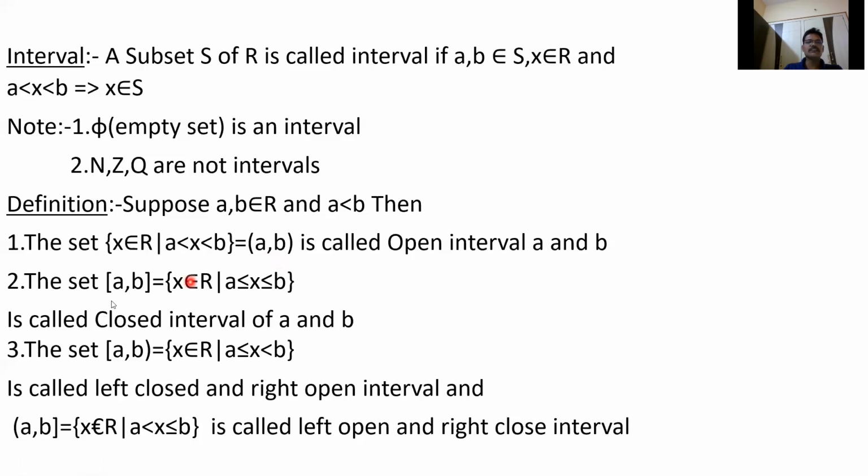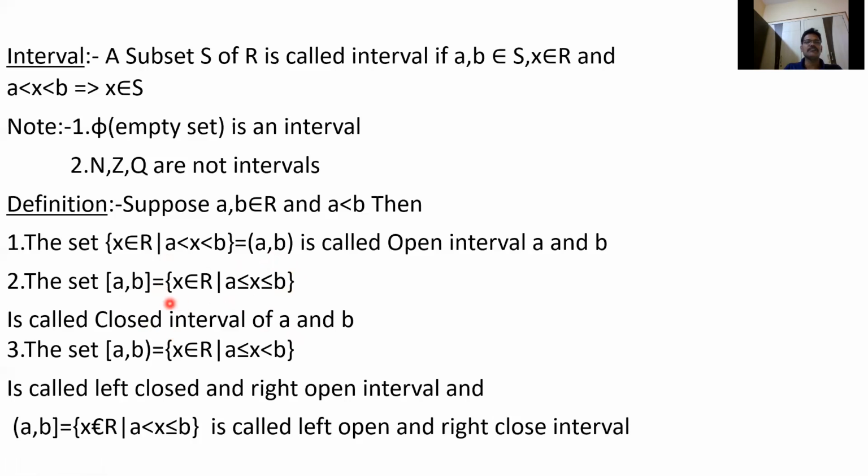So what is the closed interval? The set [A, B] can be written like this: X belongs to R, A less than or equal to X less than or equal to B. That means the set of all real numbers between A and B, and A also and B also belong to this set. It's called the closed interval A and B. A and B do not belong to the open interval.